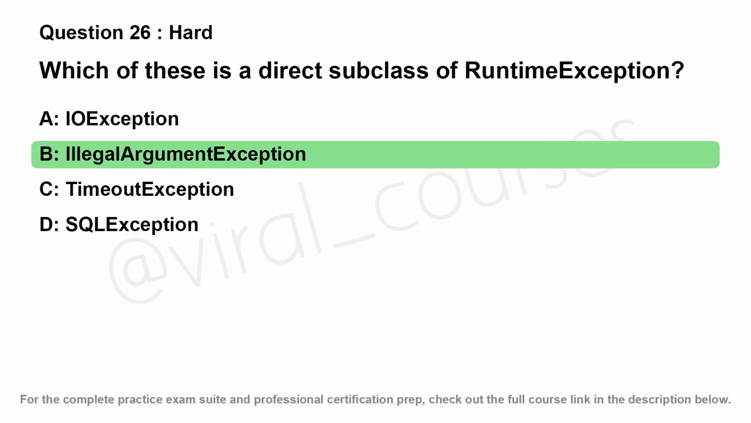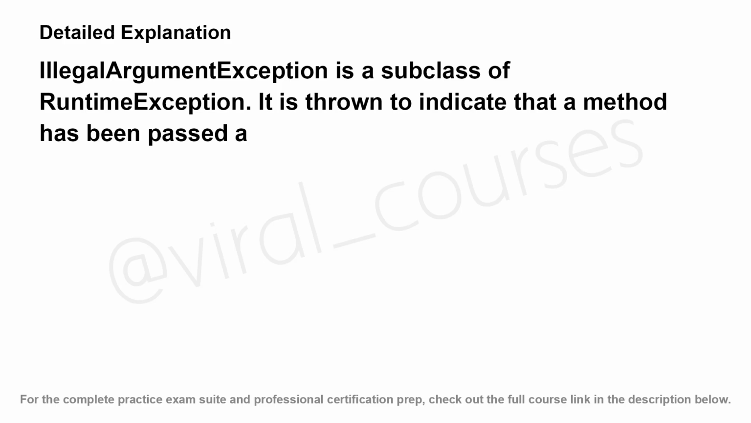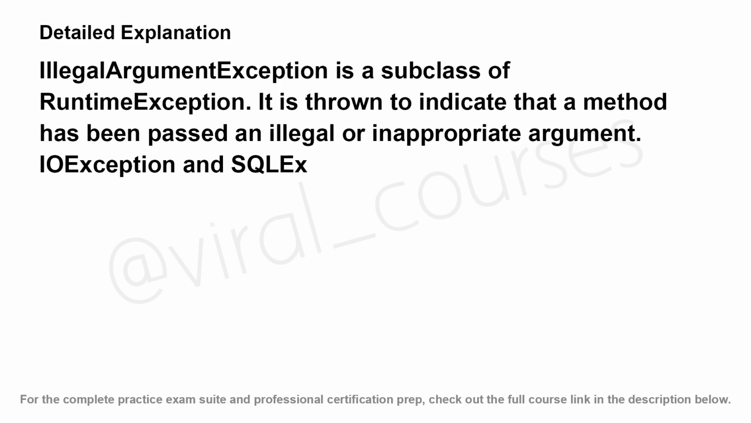The correct answer is B. IllegalArgumentException is a subclass of RuntimeException. It is thrown to indicate that a method has been passed an illegal or inappropriate argument. IOException and SQLException are checked exceptions.